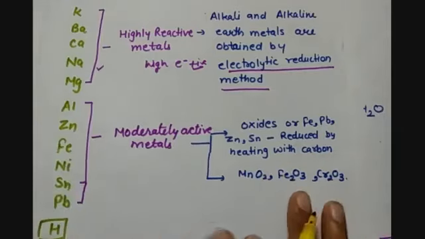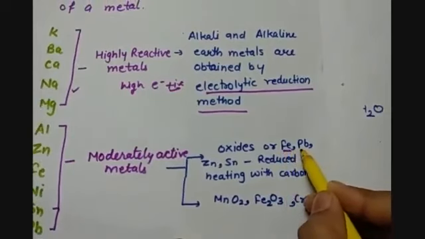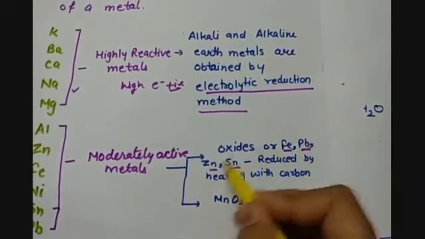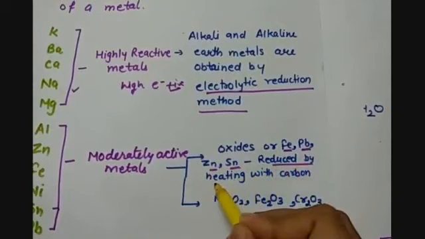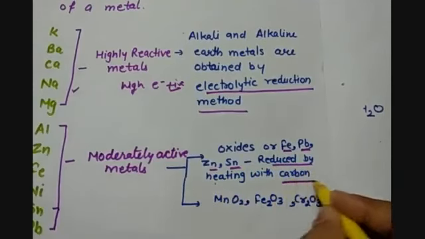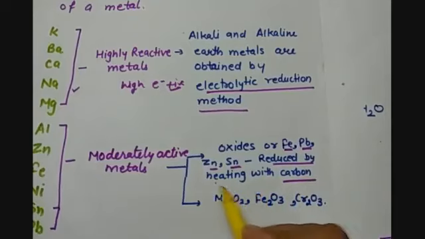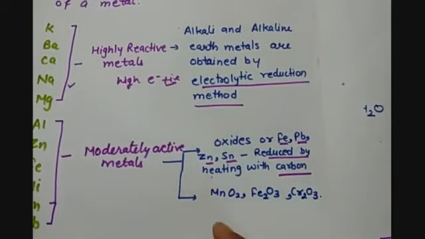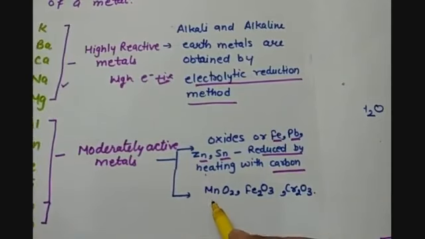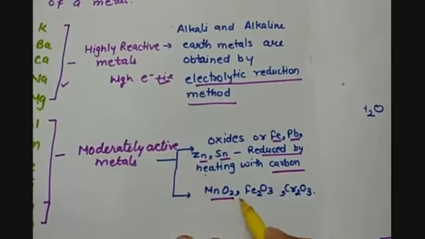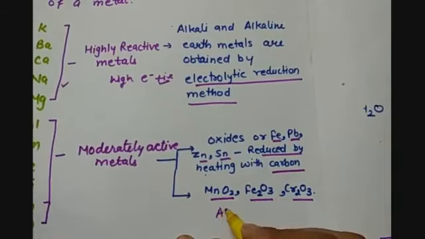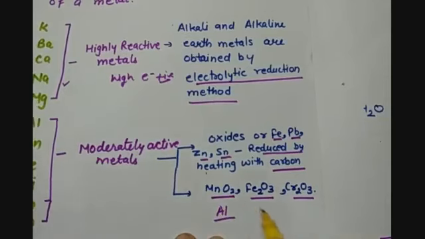In the case of iron, lead, zinc and tin, all of these can be reduced by heating at a higher temperature with carbon, and hence we can extract these metals from the ores. Then some of the metal oxides like manganese oxide, ferric oxide and chromium oxide can be reduced by aluminium, because these metals can combine with carbon to form other compounds, so they cannot be reduced with the help of carbon.